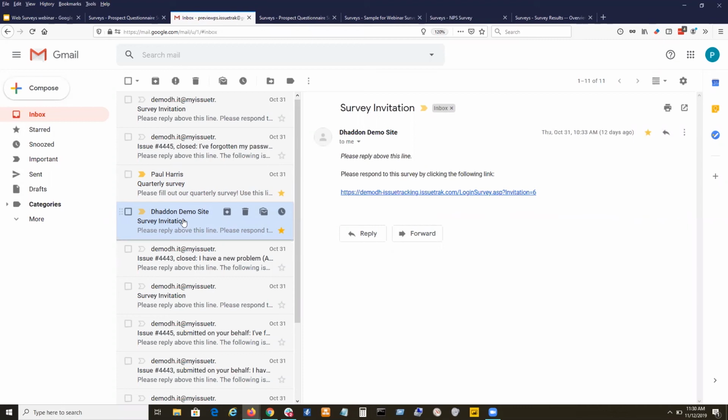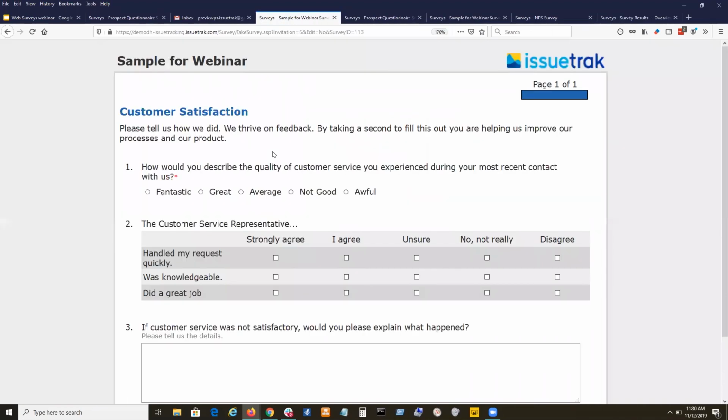It's part of the user search options. And I used that utility to email the survey invitation out to a bunch of Issuetrak users right here. And they could all click on this link and they'd all be able to fill out the survey.